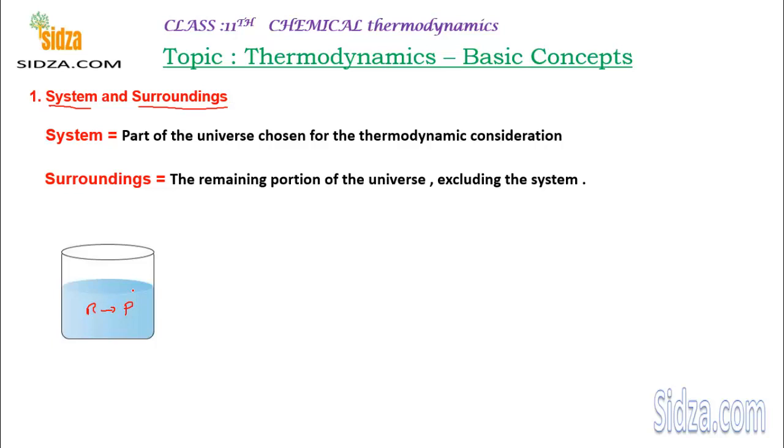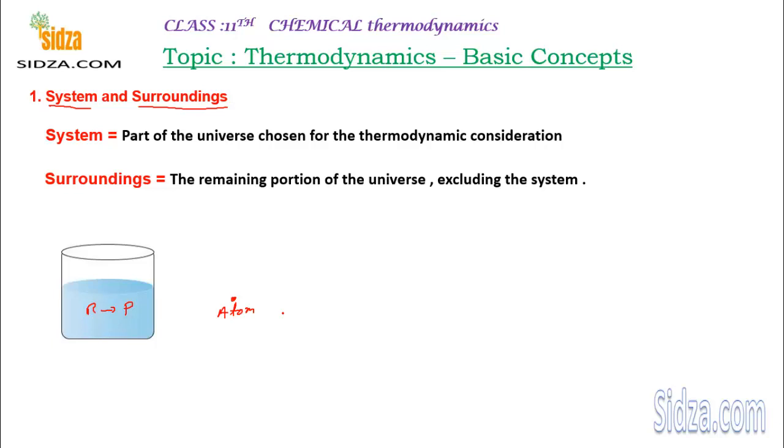So you can say system is any part of the universe that is under your consideration. A system can be as small as an atom. Suppose you want to study the atom: what is the structure, what are the fundamental particles of the atom. At that time you can say the atom is the system, and whatever is outside the boundaries of that atom is the surroundings.